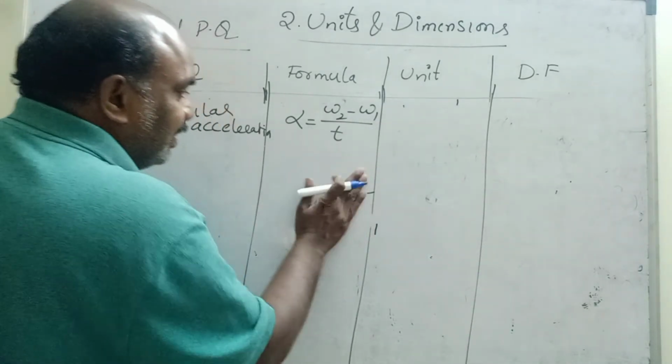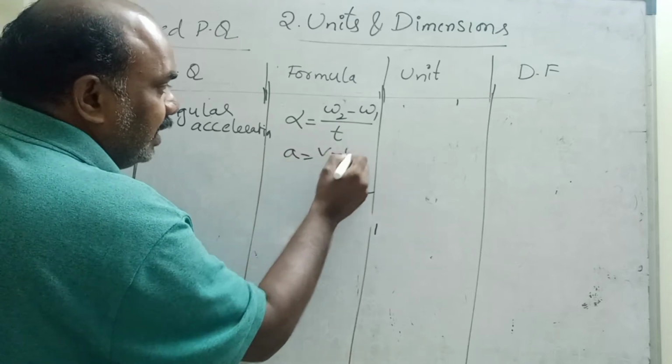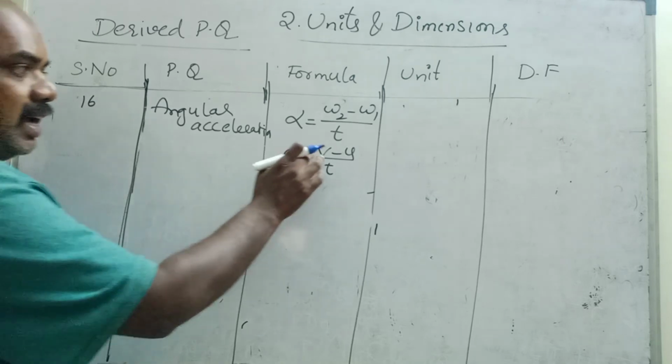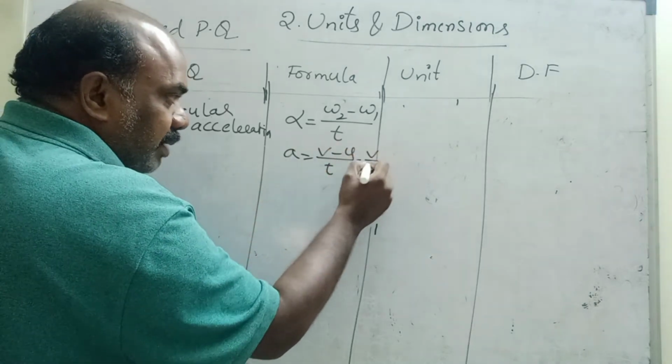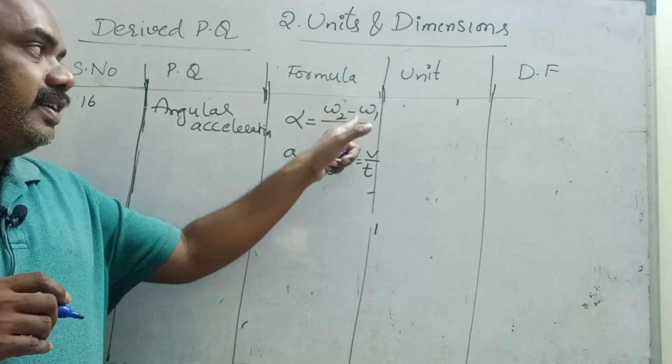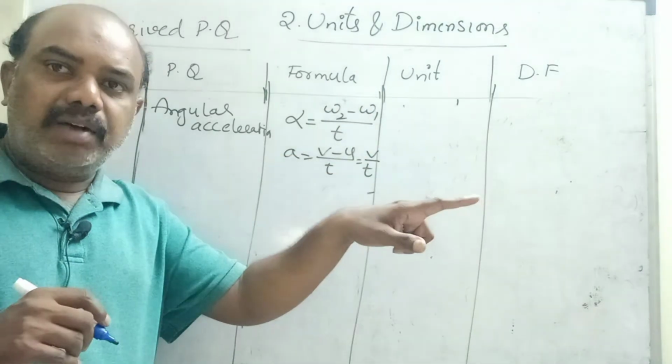What is the ordinary acceleration formula? a is equal to v minus u by t. This is in a linear path, and this is in a circular path. Velocity minus velocity, again we get velocity by time, which is meter per second squared. Here it is omega minus omega, again you get omega only.